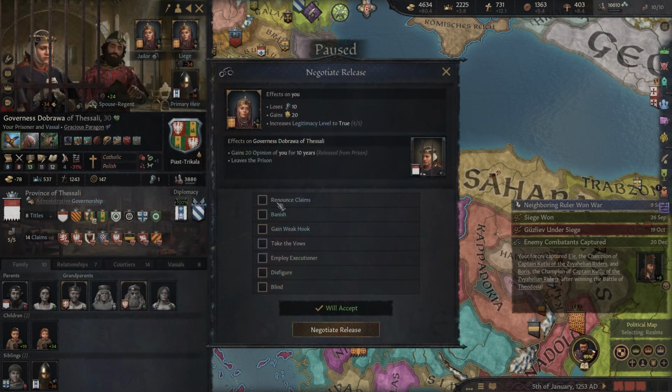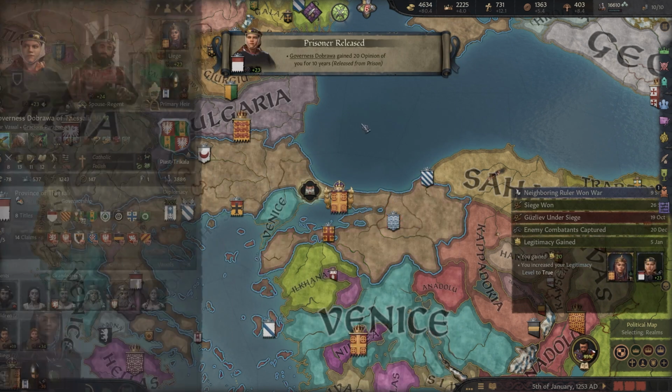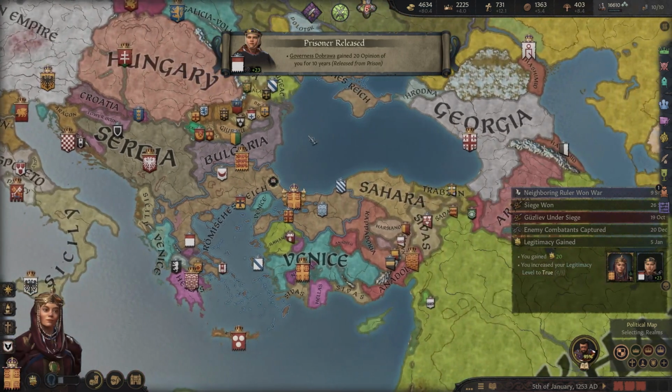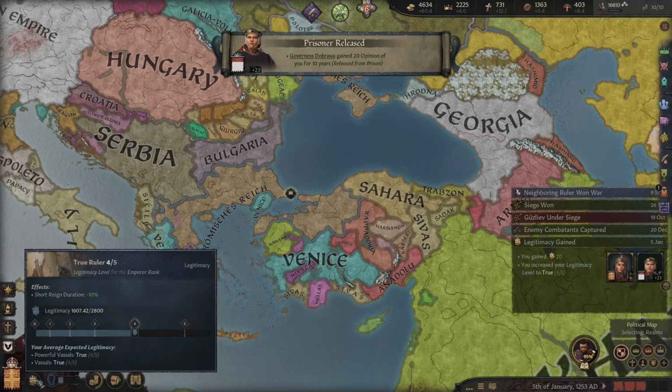Do we negotiate a release? Gain a weak hook on her? Or do we just let her go? You know what? We've kept her in house arrest for a little while. Maybe she has learned her lesson, I think. Oh, okay. Lose some. Yeah, you know what? Let's do it. I think she's learned her lesson. We kept her in prison for a few months. And look at that. Our legitimacy is true.